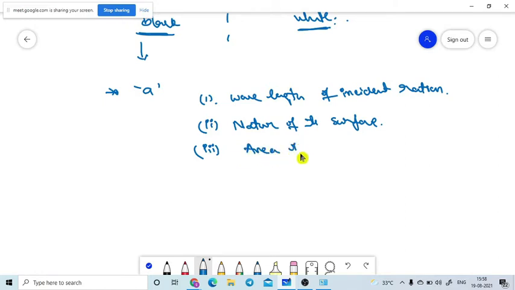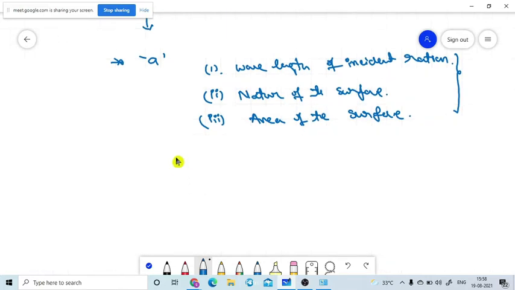If more surface area is there, it can absorb more heat energy. So these are the basic parameters which affect how much heat energy is absorbed, and so the absorptive value of the body.